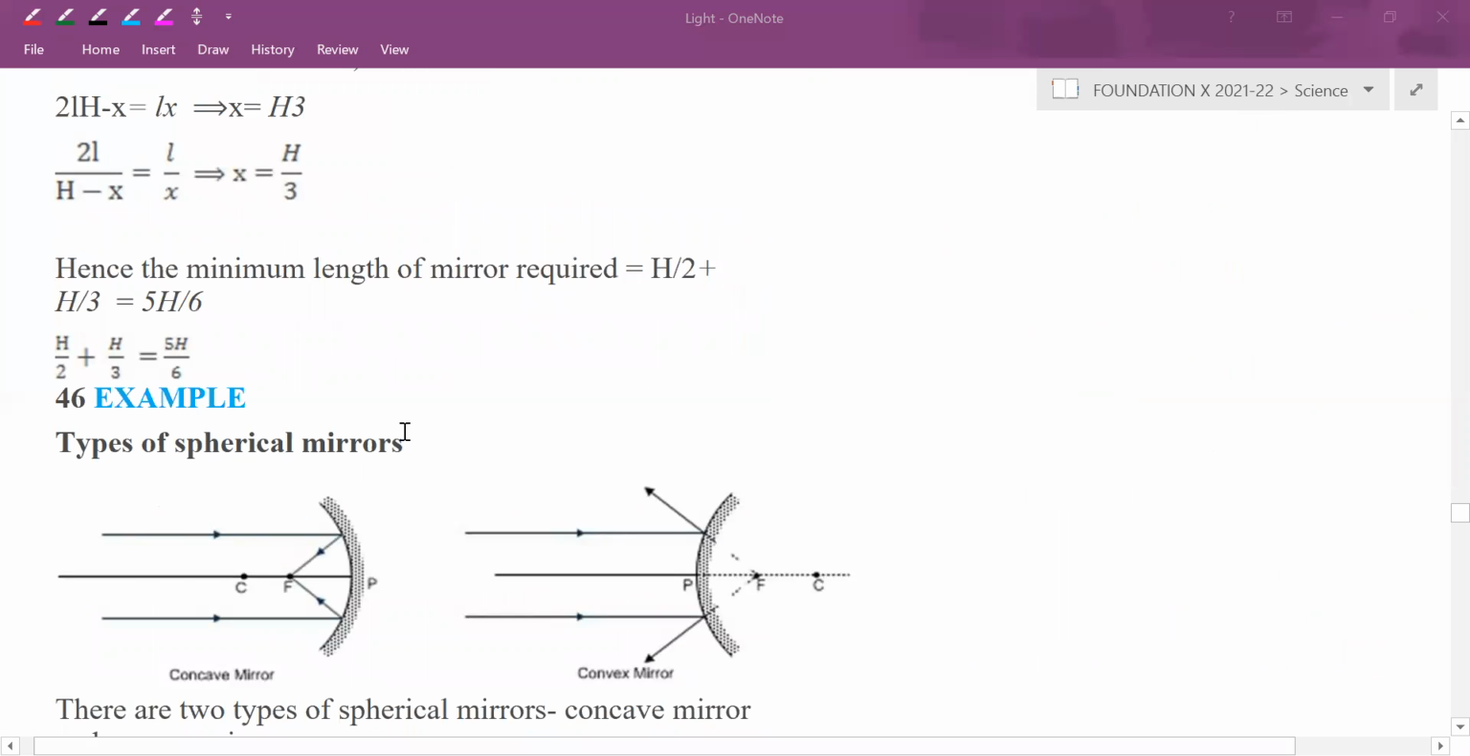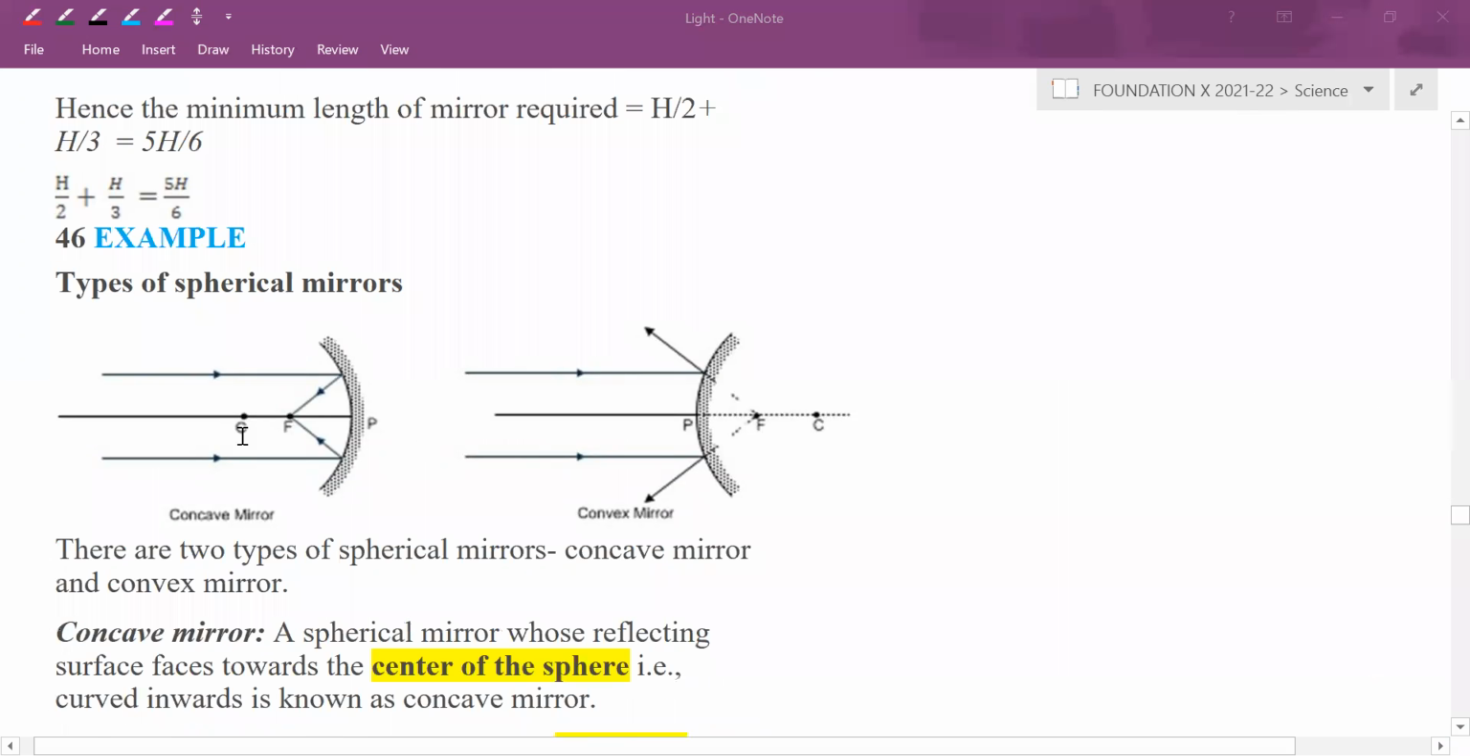Okay. Now next point which we have to study is types of spherical mirror. Spherical mirror means it has been cut from the sphere. How many types of spherical mirror are there? Sir, two. Two types. One is concave, another is convex.